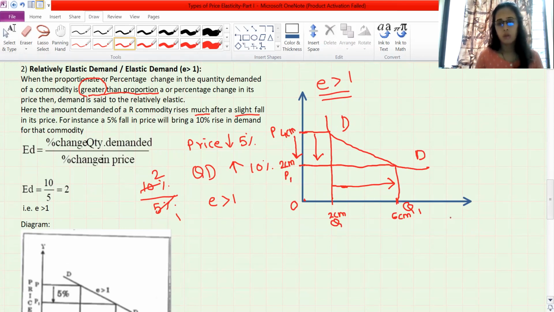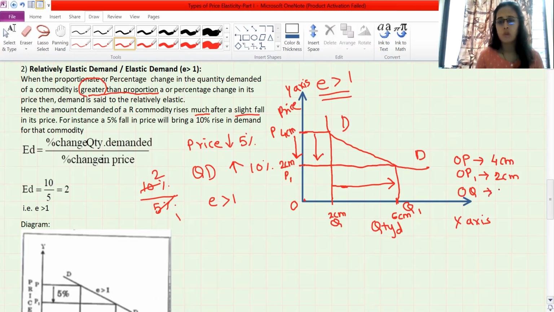See, again you write all this: x-axis, y-axis. Then we write price, quantity demanded, everything. We have taken OP as 4 centimeter, OP1 as 2. Once you are used to it, you don't need to write all these things. Initially you write, you make a habit of it. Why am I giving you the measurement? Because the diagram will look as per your book. It should be proportionate. Whatever you are explaining, it should look like this.